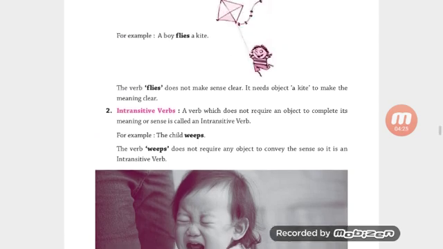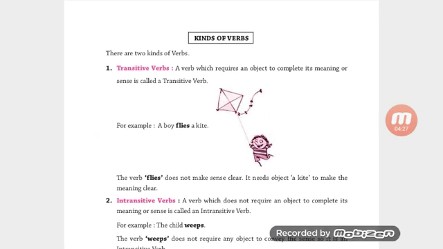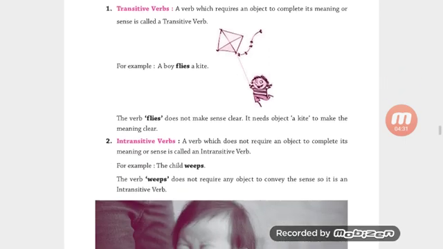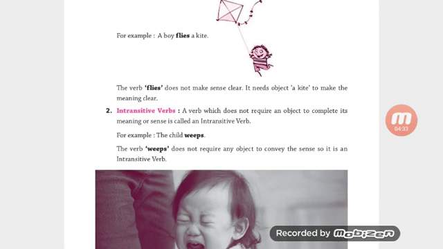Children, I am repeating, a transitive verb requires an object to complete its meaning or sense, and an intransitive verb does not require an object to complete its meaning. So I hope you understood the chapter and you should practice at your home. Thank you.